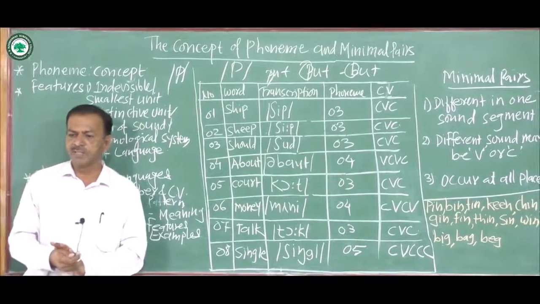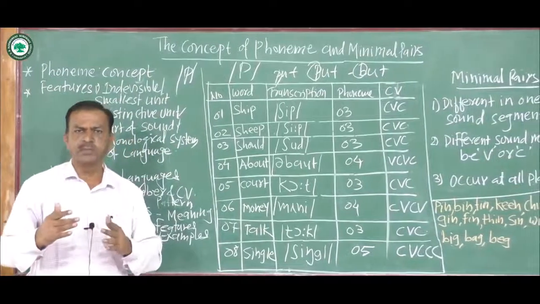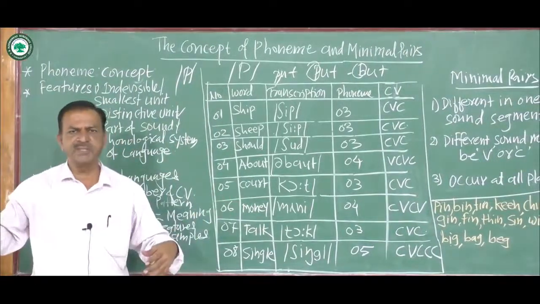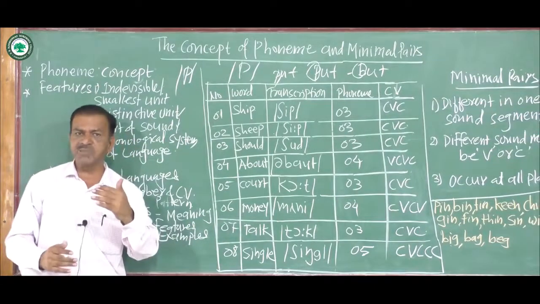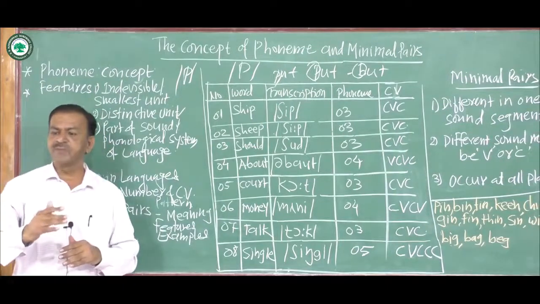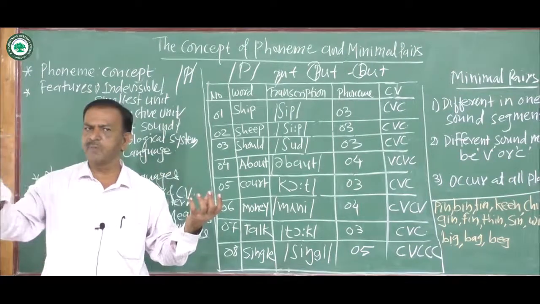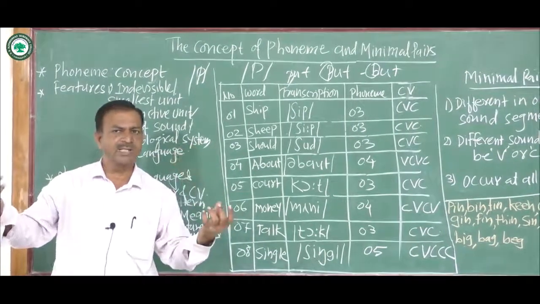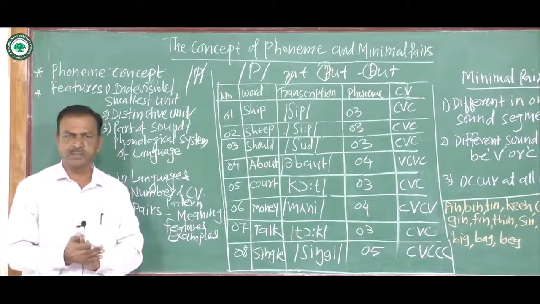These sounds are different from each other. P is different, b is different, t is different, k is different, and each phoneme is unique and different from the other phonemes. P is different from k, or l is different from sh.